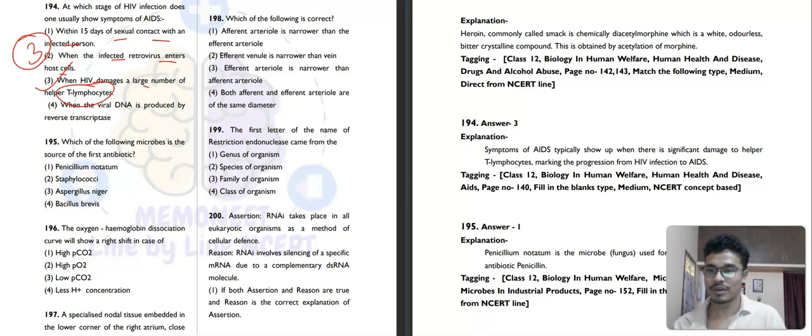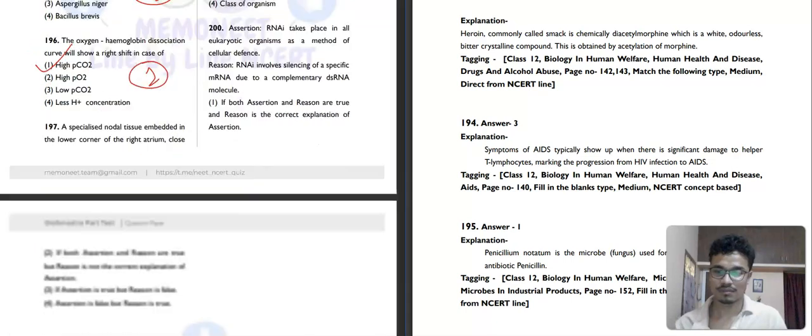Then 195. Which of the following microbes is the source of the first antibiotic? Penicillium notatum, Staphylococci, Aspergillus niger, Bacillus brevis. So that was Penicillium notatum. It was discovered accidentally. The oxygen-hemoglobin dissociation curve will show a right shift in the case of high partial pressure of CO2. Then question number 197.